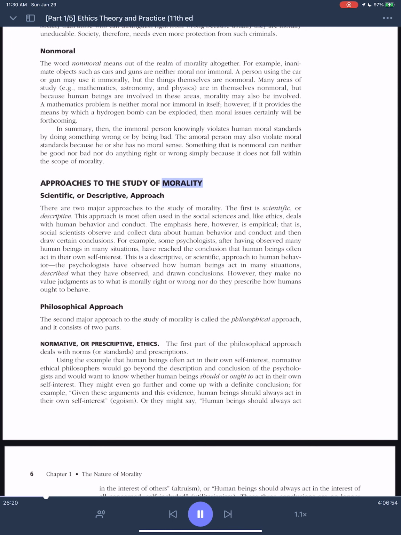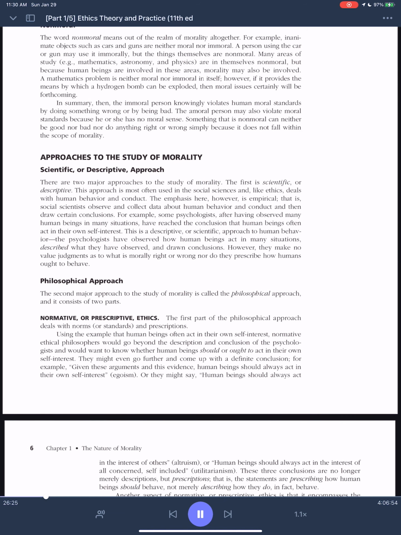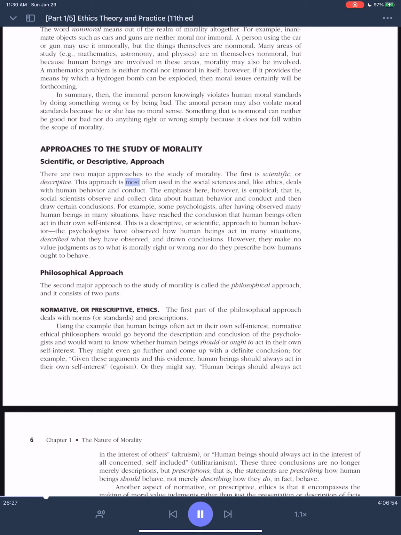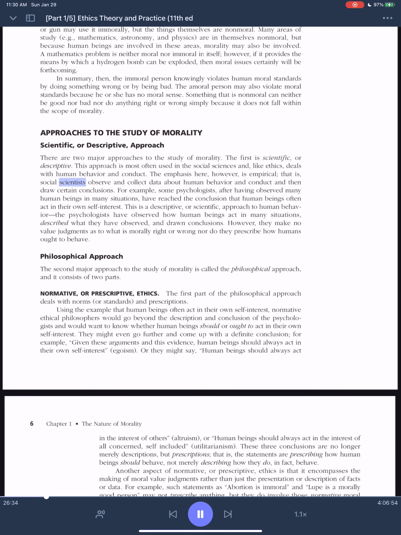Approaches to the study of morality. Scientific, or descriptive, approach. There are two major approaches to the study of morality. The first is scientific, or descriptive. This approach is most often used in the social sciences and, like ethics, deals with human behavior and conduct. The emphasis here, however, is empirical. That is, social scientists observe and collect data about human behavior and conduct and then draw certain conclusions.